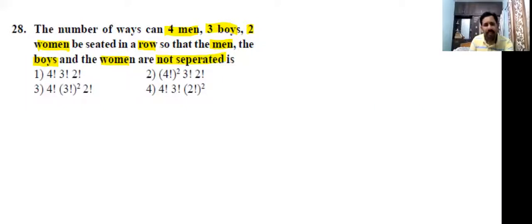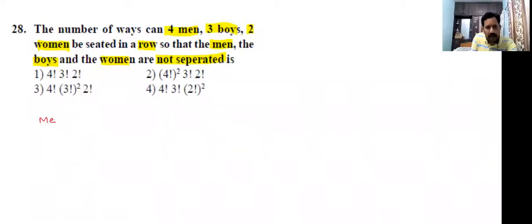What is the meaning of that? The meaning is 4 men come together, 3 boys come together, 2 women come together only. In between men, boys cannot sit; in between boys, men or women cannot sit, like that. Okay, first we can write the number of men.